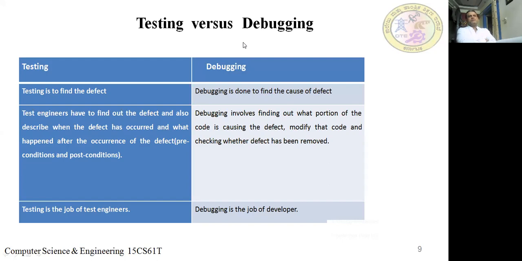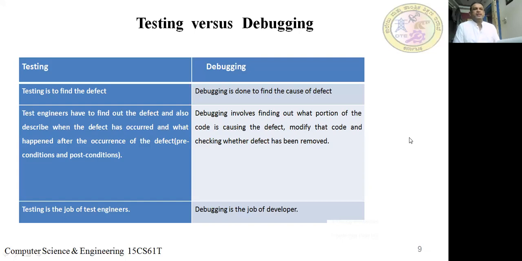Debugging involves finding out what portion of the code is causing the defect, modifying that code, and checking whether the defect has been removed. Testing is the job of test engineers. Debugging is the job of a developer.